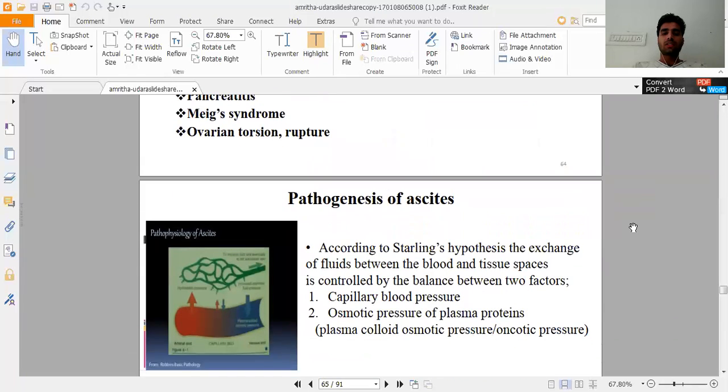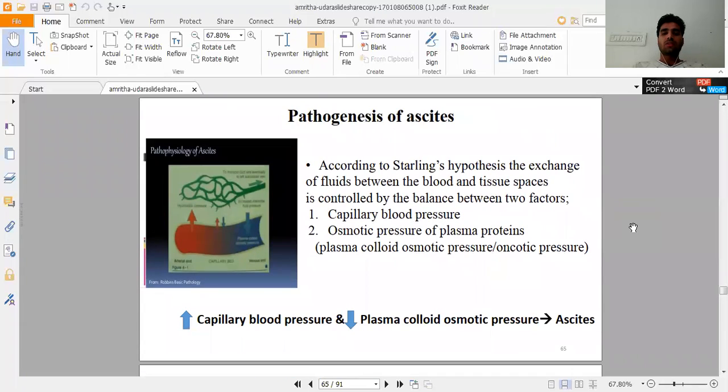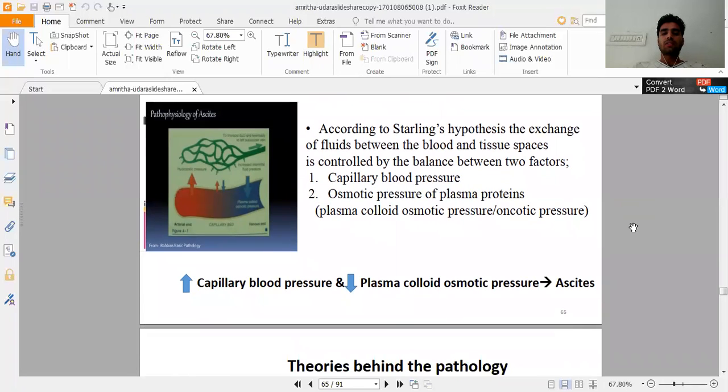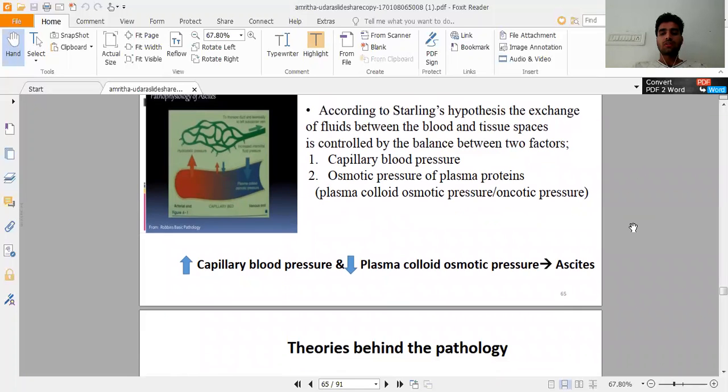Pathogenesis of ascites. According to the Starling hypothesis, the exchange of fluid between the blood and tissue space is controlled by the balance between two factors: capillary blood pressure and osmotic pressure of plasma proteins. If capillary blood pressure increases and plasma osmotic pressure decreases, then fluid accumulates in the peritoneal cavity, which is called ascites.